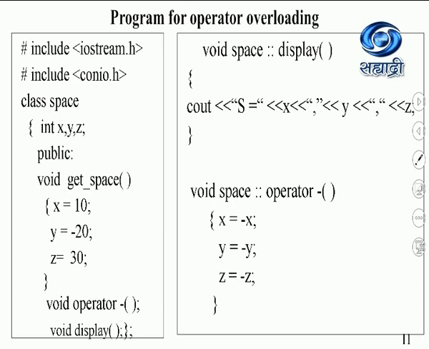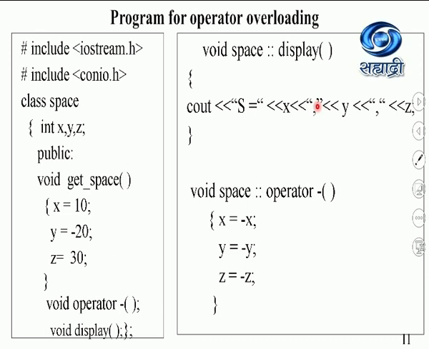Then comes the operator minus. Here I am going to use the negation operator to negate the values of x, y and z. Then we have the function display, and mind you, the class closes at this point. I have first written the space display function outside the class. So void space, scope resolution operator and display. I'm simply going to write cout of x, comma y, comma z, so it will give me the values of x, y and z.